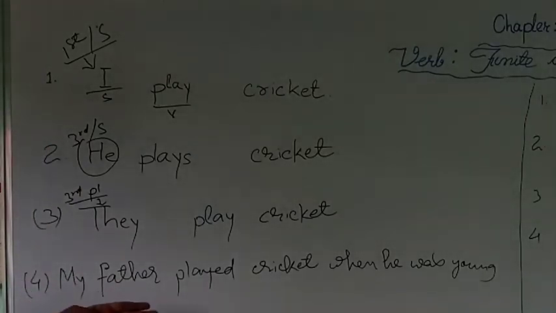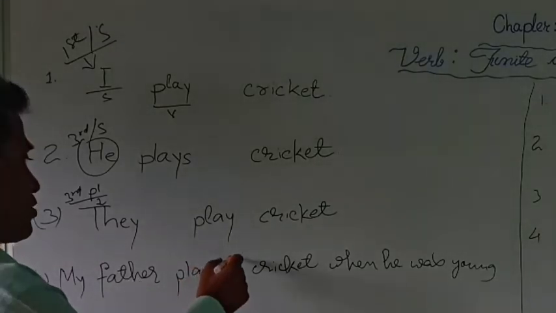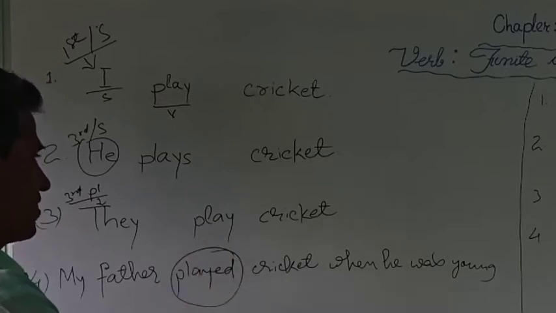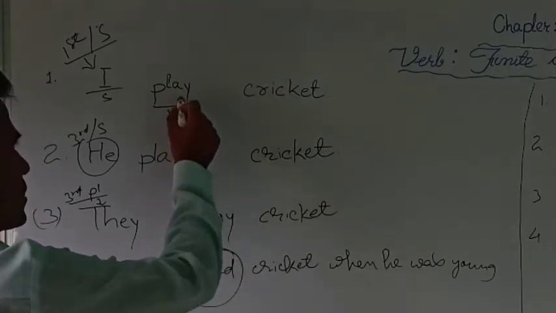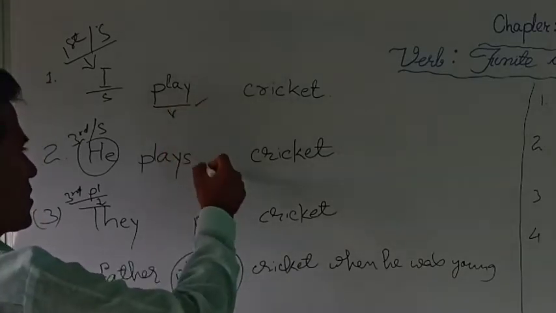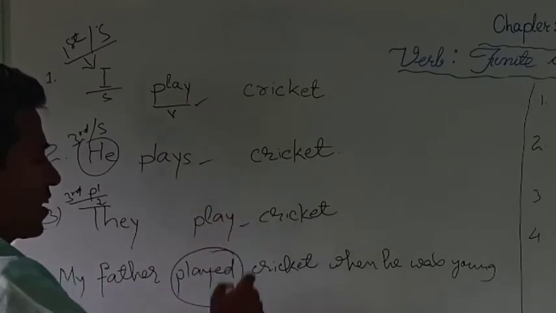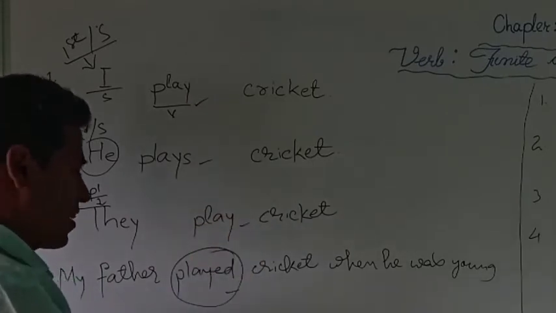As the tense of the sentence changes, the verb play also turns into played. In the first sentence it is play, in the second it is plays, in the third again play, and in the fourth played.